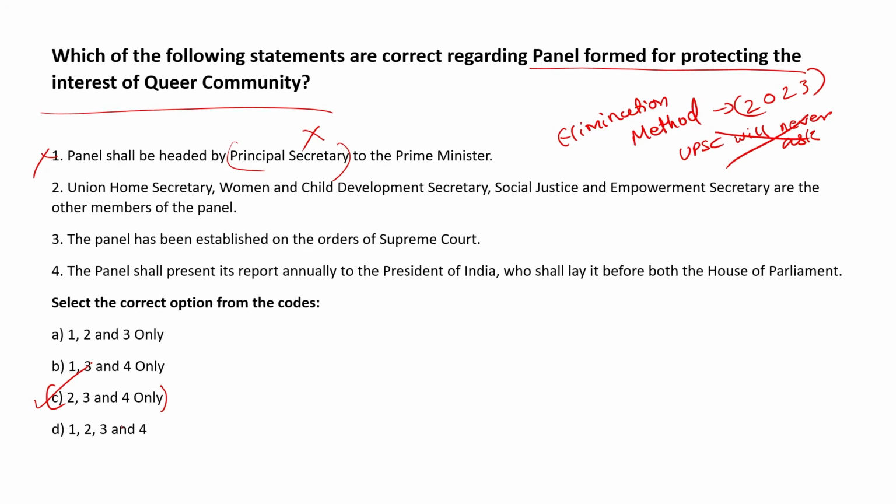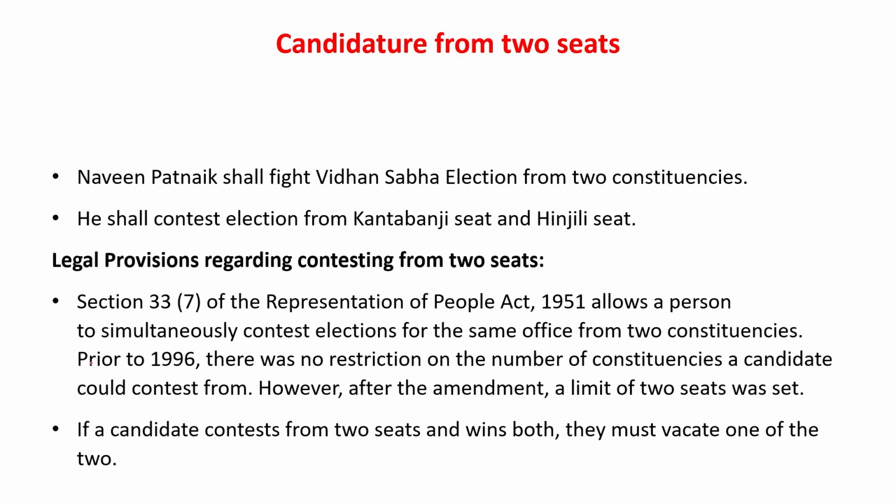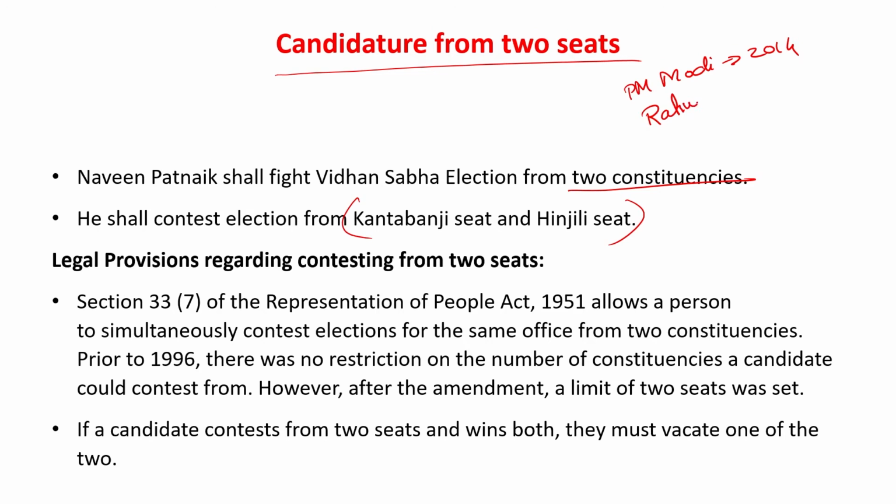ठीक है, चलो, let us move on to the next issue, and that is with respect to a candidate fighting election from two seats. So Naveen Patnaik has decided to fight elections from two constituencies. Which are they? First and foremost, it is Kantabanji, and second is Hinjili. Now fighting from two seats is not new. Prime Minister Modi had done this in 2014. Rahul Gandhi had done the same in 2019 when he fought one seat from Uttar Pradesh and the other from Kerala.